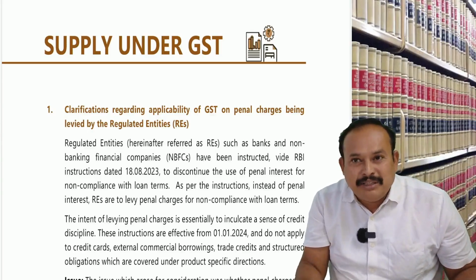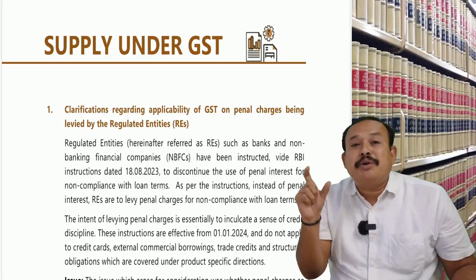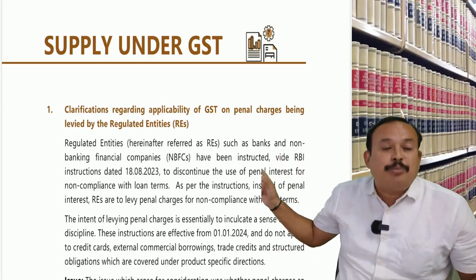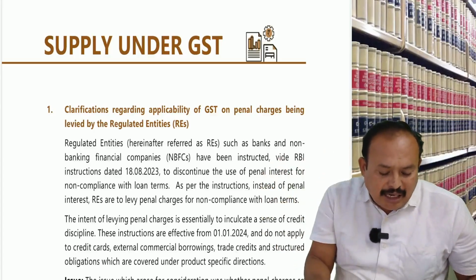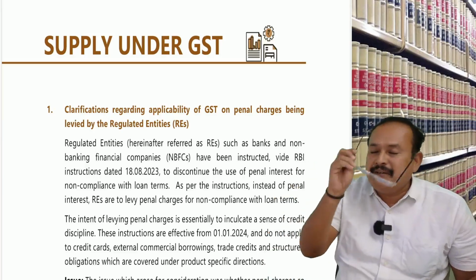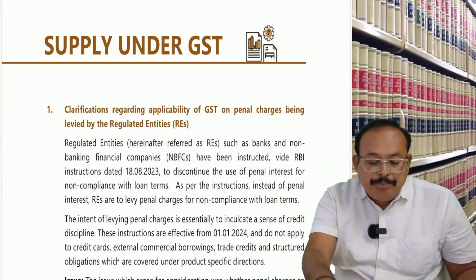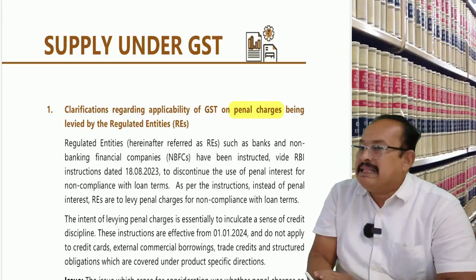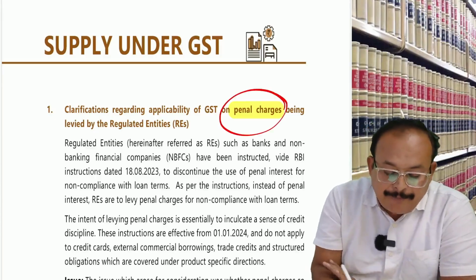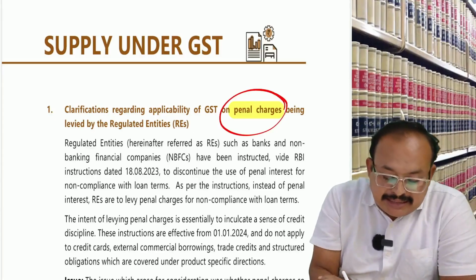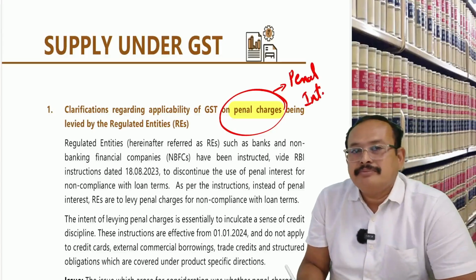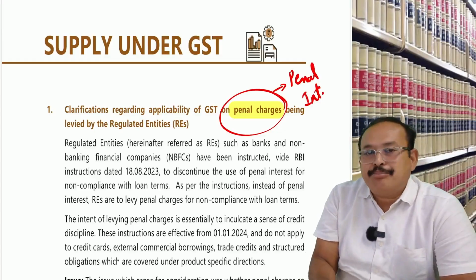So, scope of supply is referred. Now I am referring to the amendments applicable for the September 2025 examination. Scope of supply, first point here. What is this amendment? A clarification here is penal charges. Dear friends, what is mentioned here? Penal charges. Earlier we used to call it penal interest. Now it is renamed as penal charges.